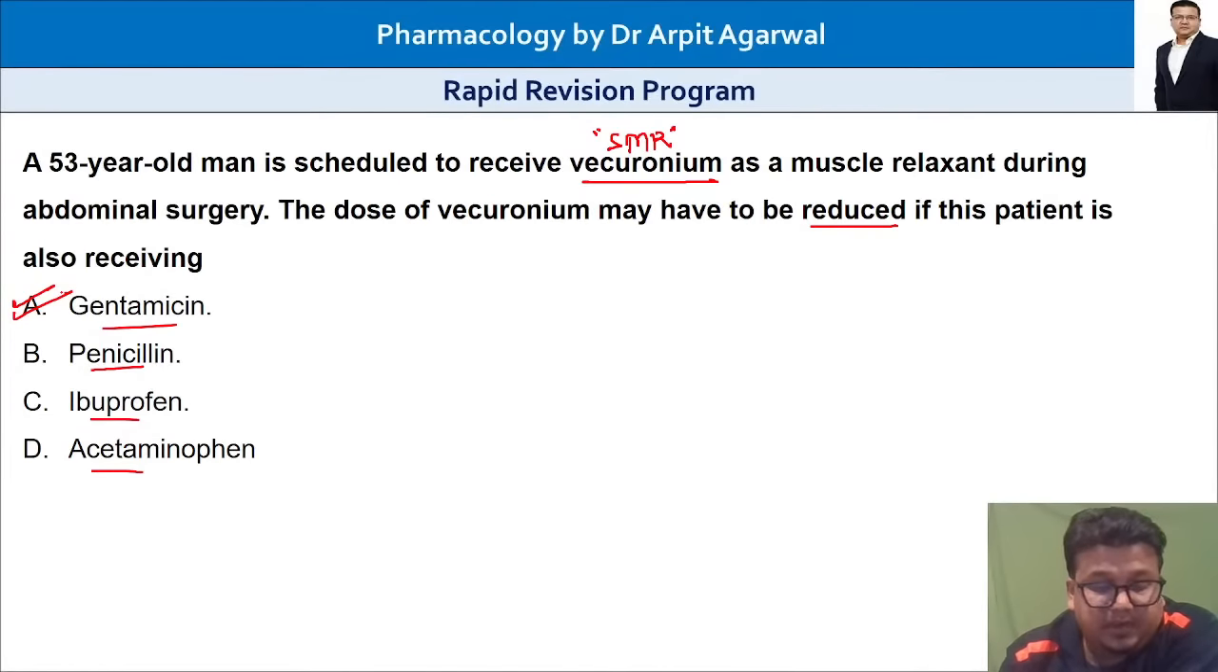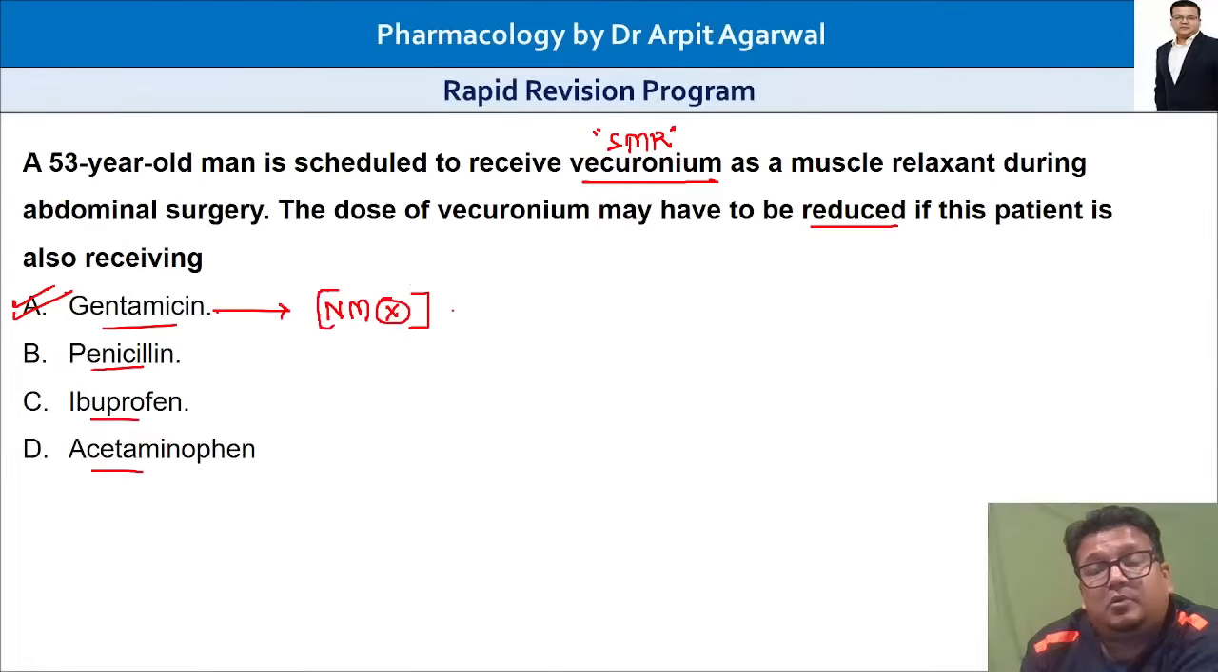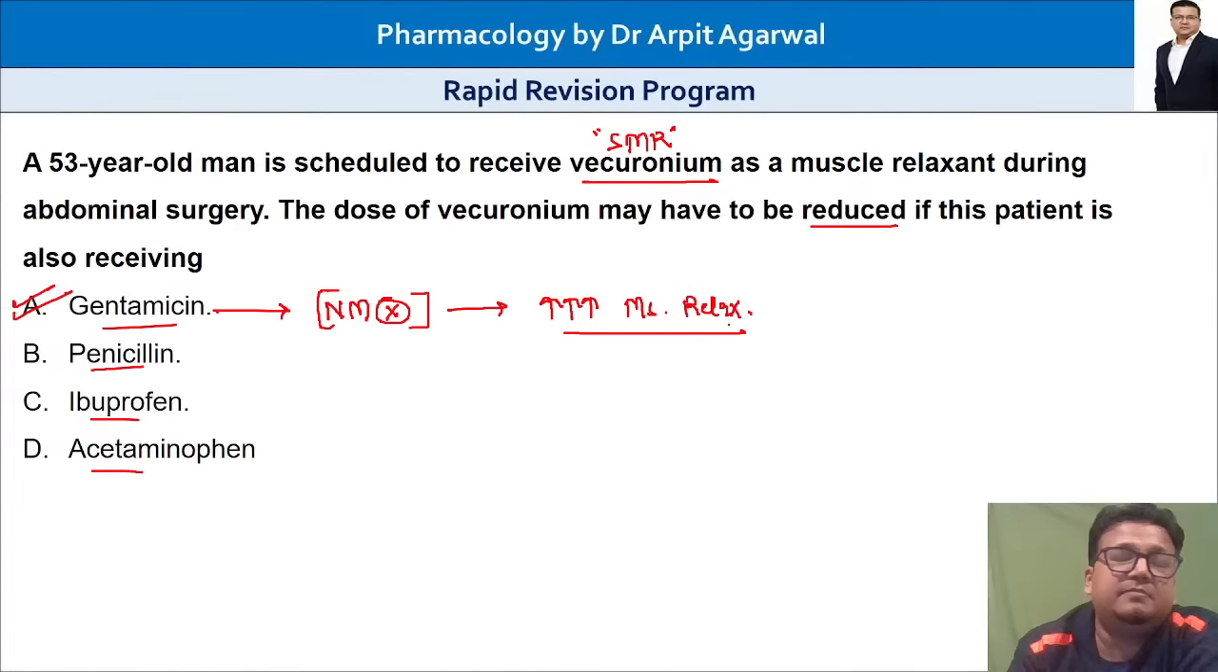Gentamicin, as Dr. Shubh has indicated, is also a neuromuscular blocker. I hope you remember aminoglycosides are neuromuscular blockers. They decrease acetylcholine release, so they will increase the muscle relaxation effect. So you will have to reduce the dose of muscle relaxant, otherwise excessive muscle relaxation and diaphragmatic paralysis can occur.